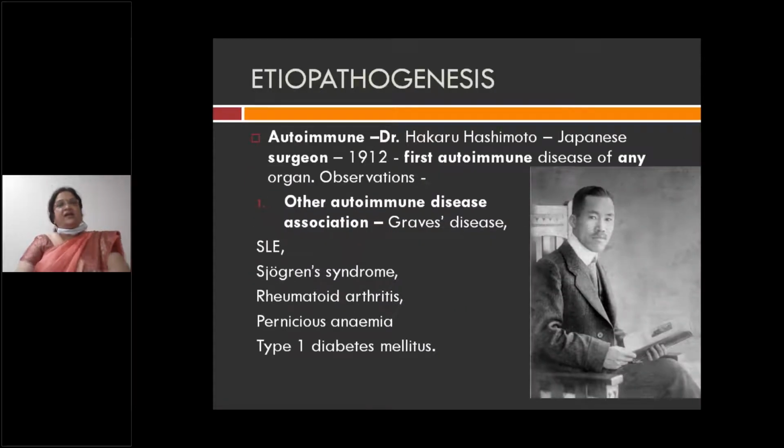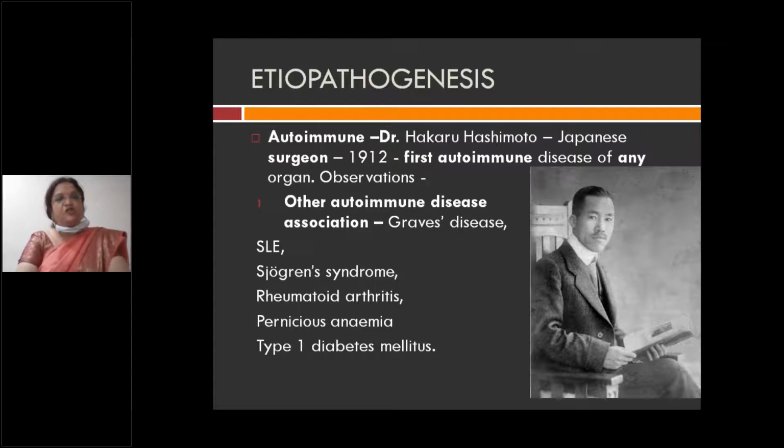So why the name Hashimoto's? Because this condition was first discovered by Dr. Hakaru Hashimoto, a Japanese surgeon, in the year 1912. That is why it is called Hashimoto's thyroiditis.